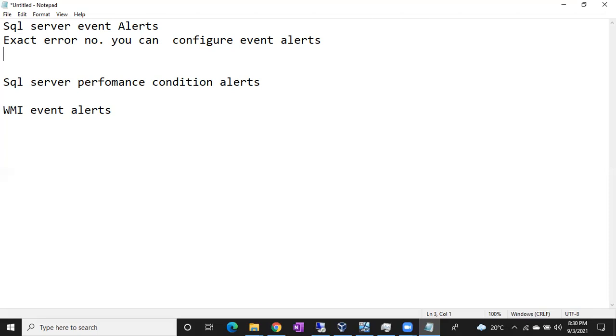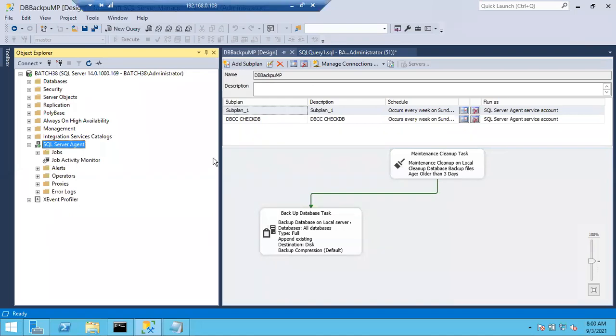So in case you know the exact error number, you can configure SQL Server event alerts. I told you, right? If my database data file is full, I have to get an email. So how to configure that alert? You have to choose event alert. Right click on the alerts, new alert.